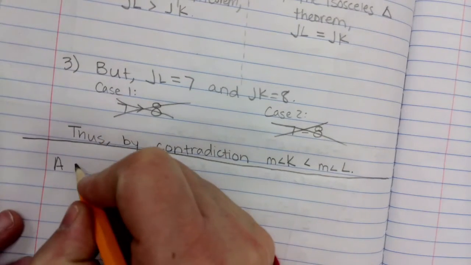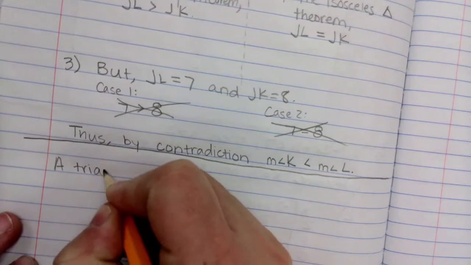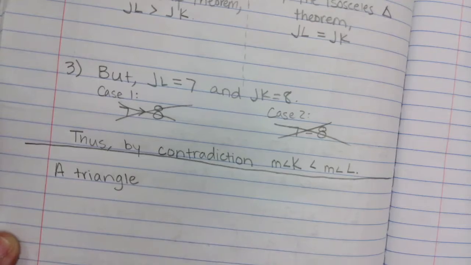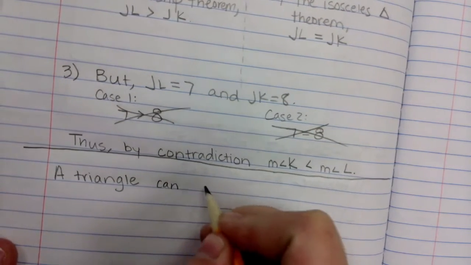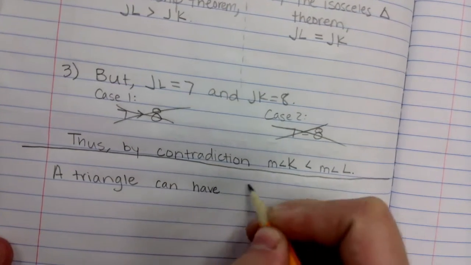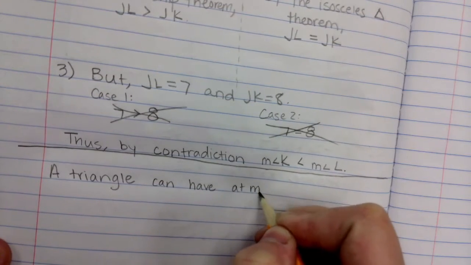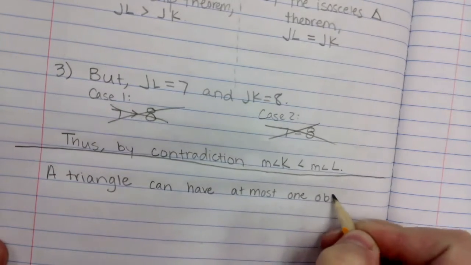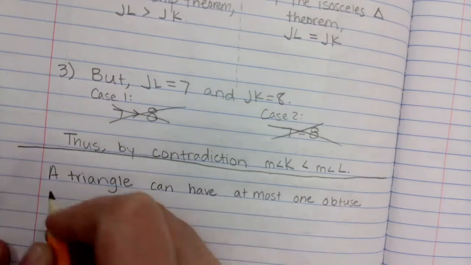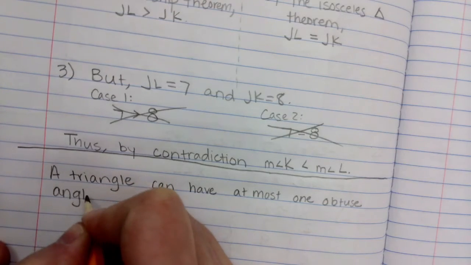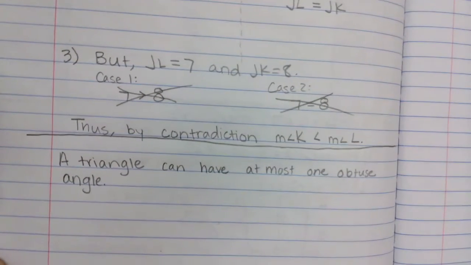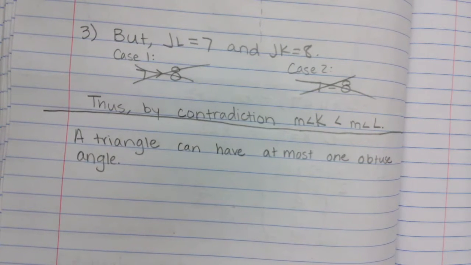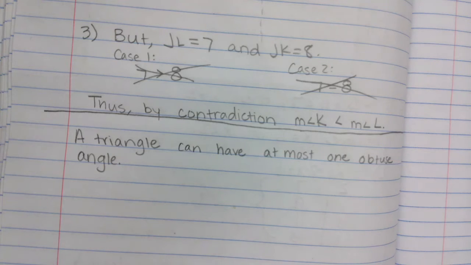So I would write this in your notes because it's going to help you on your practice and on your test, which is after break. Okay, a triangle can have at most one obtuse angle. A triangle can have at most one obtuse angle. Now this would make sense to us.